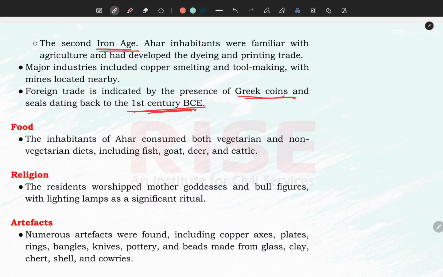Now, as far as the food is concerned, the people consumed vegetarian and non-vegetarian diets, both, including fish, goat, deer, and cattle. Religion: there is no clear-cut evidence of what sort of religion people had, but mother goddesses and bull figures have been found, and it might be that they were used for religious purposes.